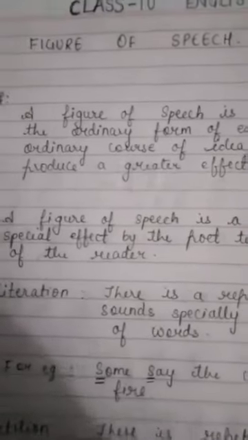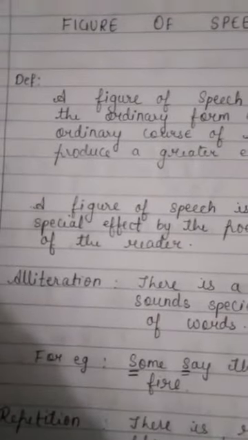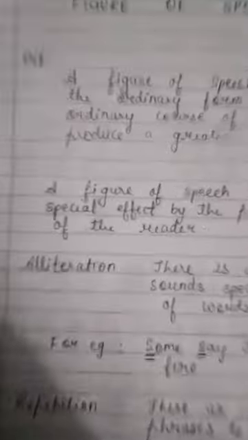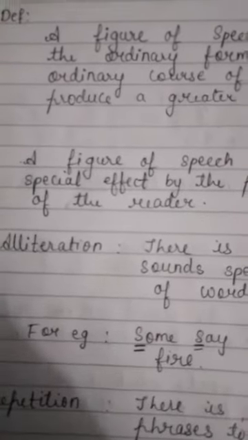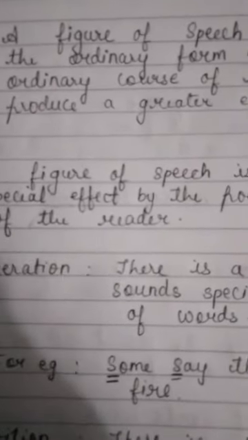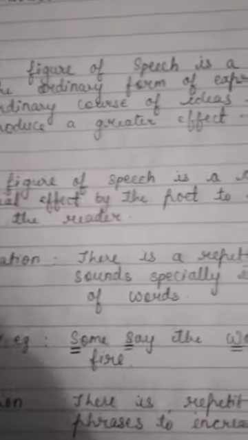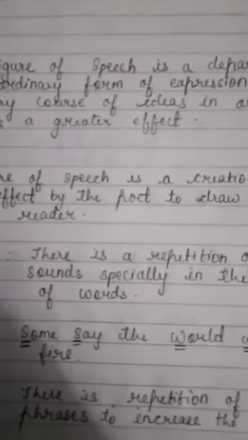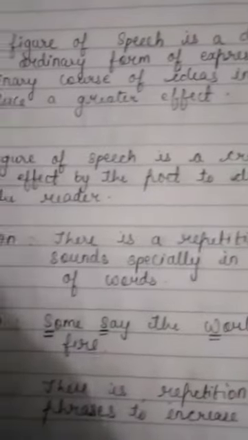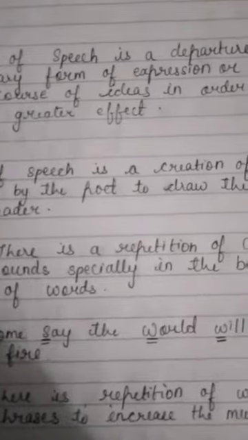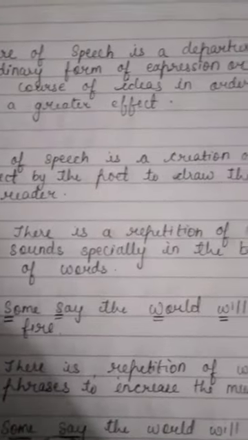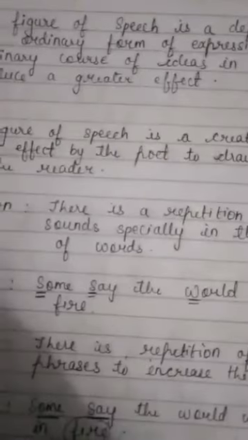Now, moving forward, we will start one by one. First one, alliteration. Alliteration is the easiest one and the most common one. What is alliteration? Alliteration means there is a repetition of a consonant sound, especially in the beginning of the words. I repeat, it's a repetition of a consonant sound, especially in the beginning of the words.